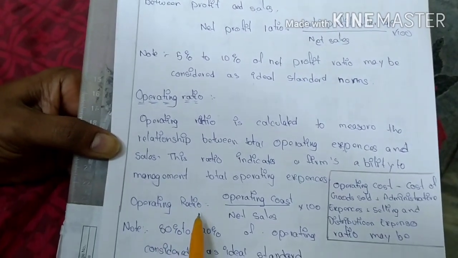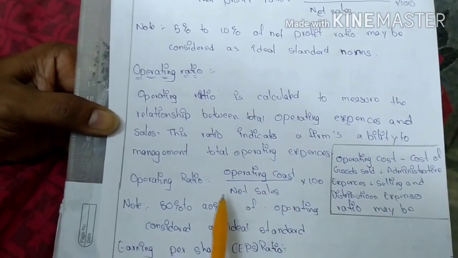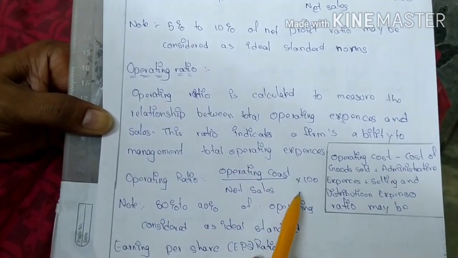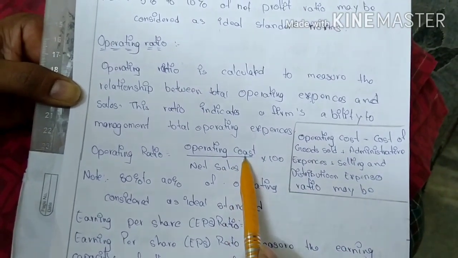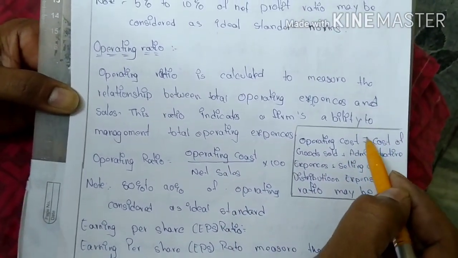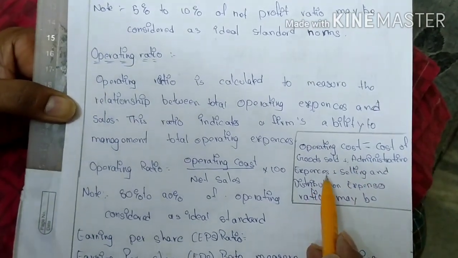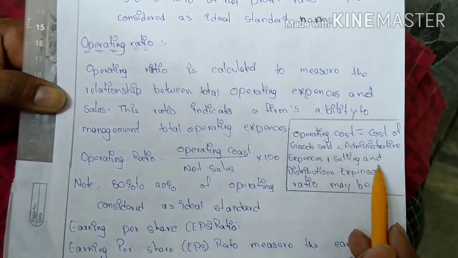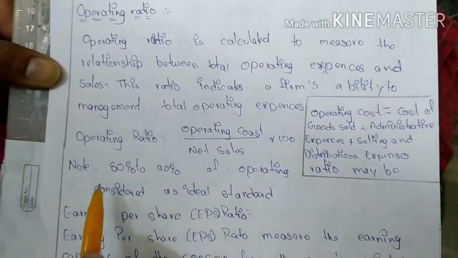Formula: operating ratio is equal to operating cost by net sales into 100.